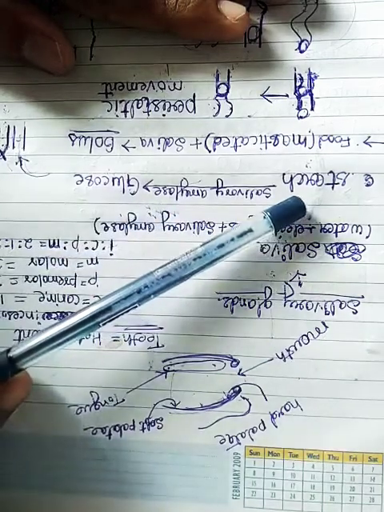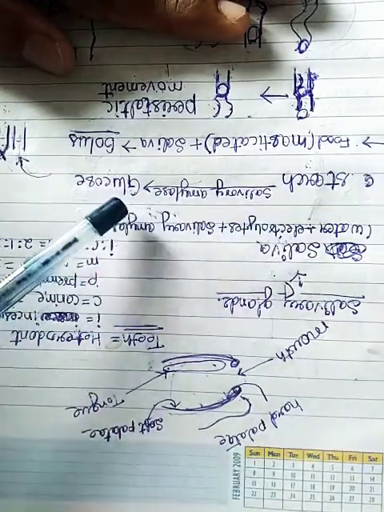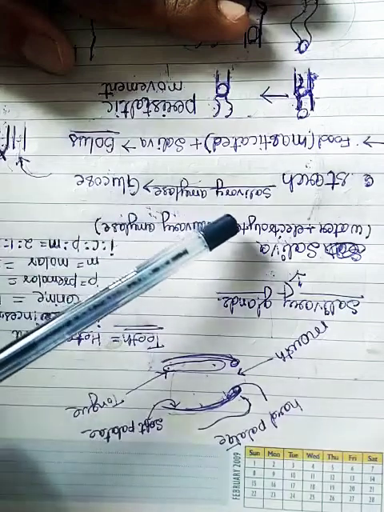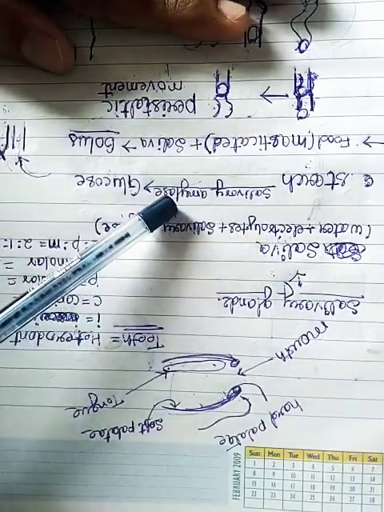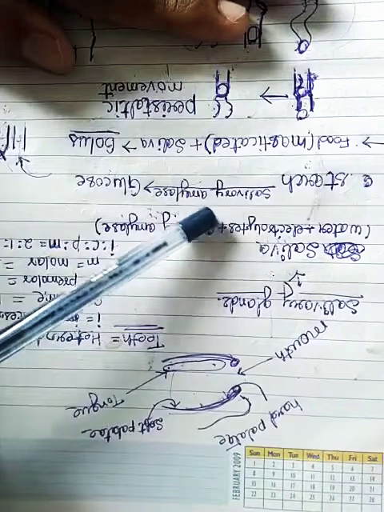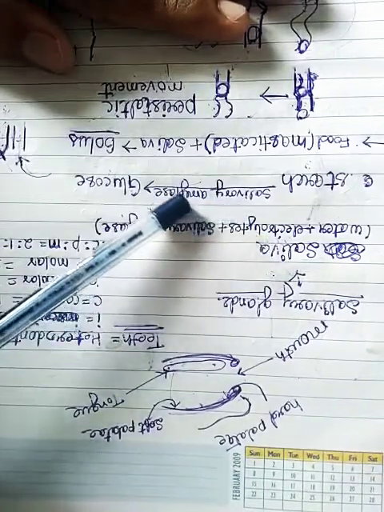What is digested? Starch is digested. What is the product? Glucose is the product. Who digested? The salivary amylase, an enzyme, digested. What are enzymes? Enzymes are the biocatalysts.